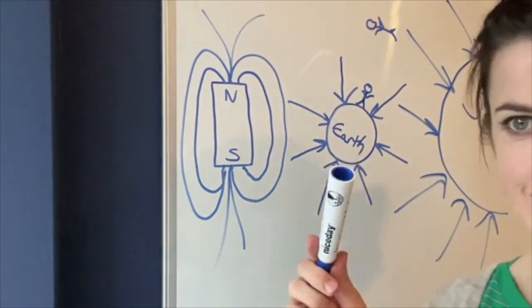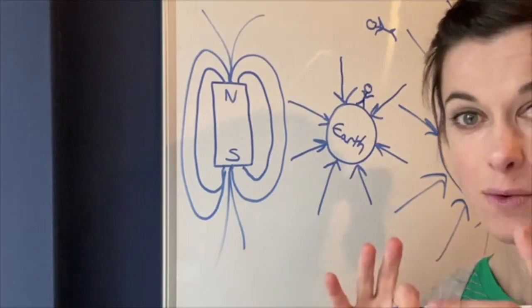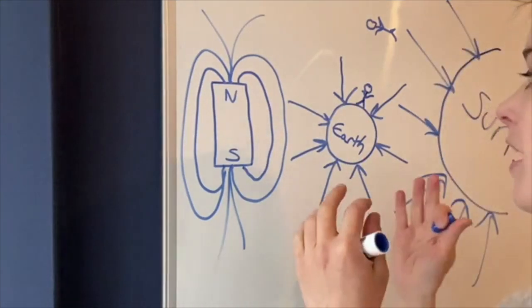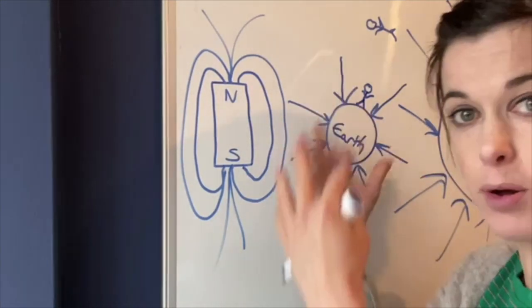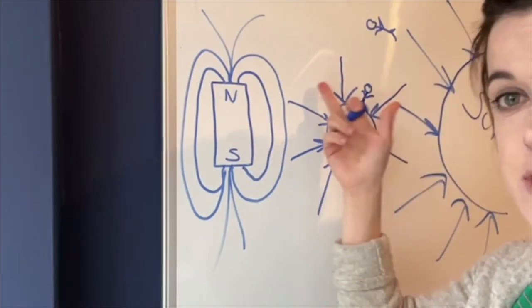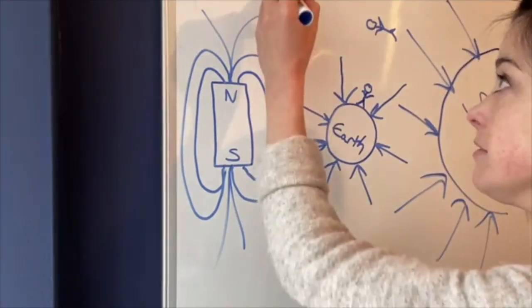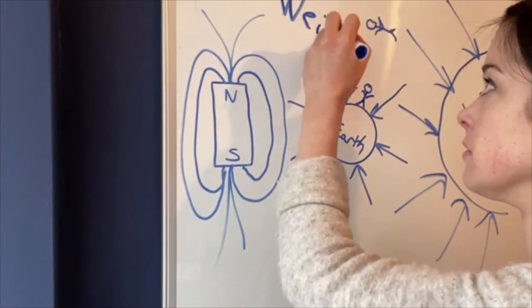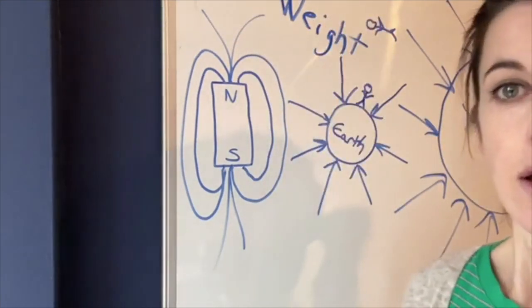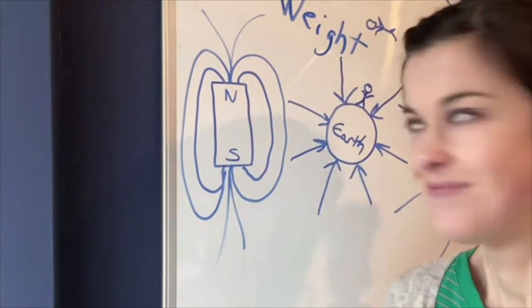Oh yeah. So if you've got all that, one extra word for you. The proper word for the pulling force that something made of stuff feels when it's in a gravitational field is weight. We got there.